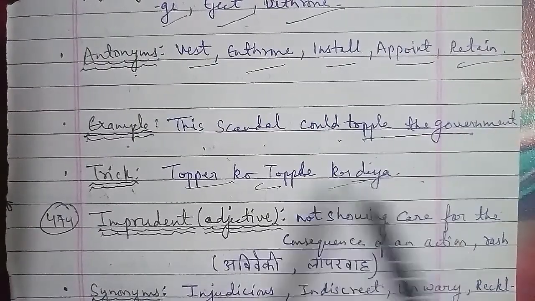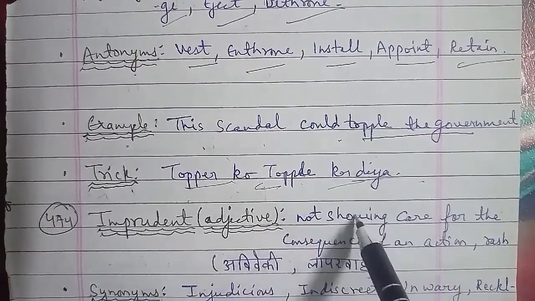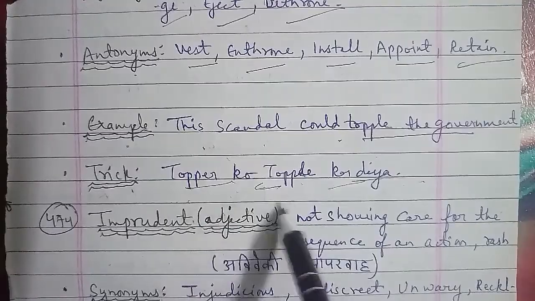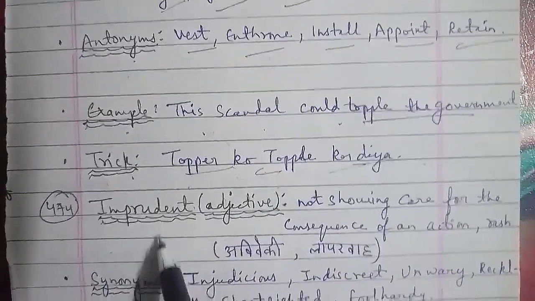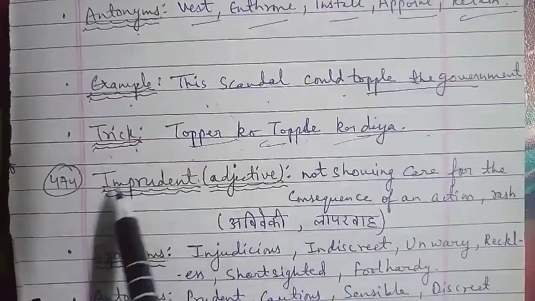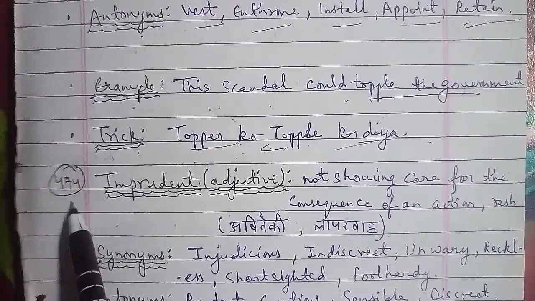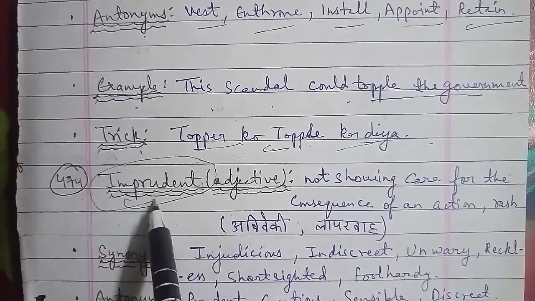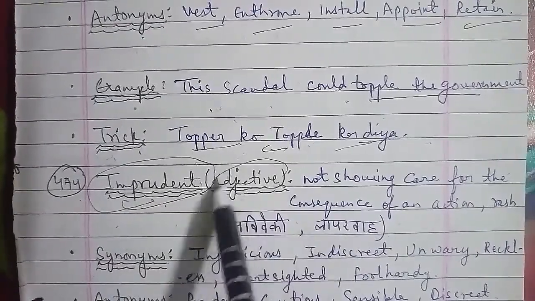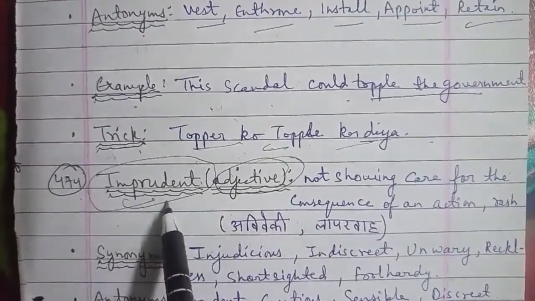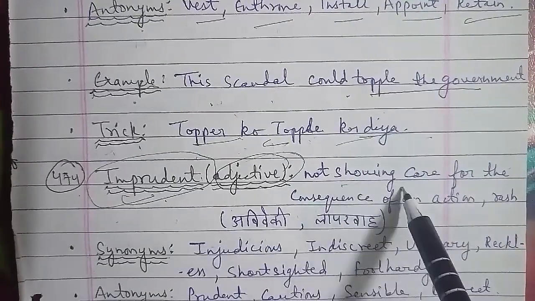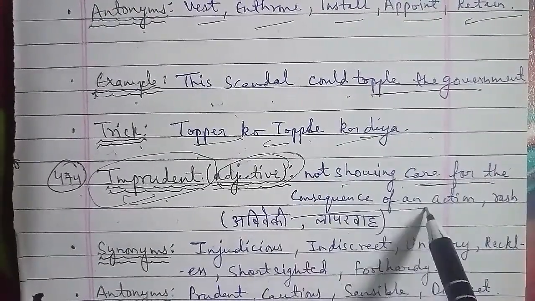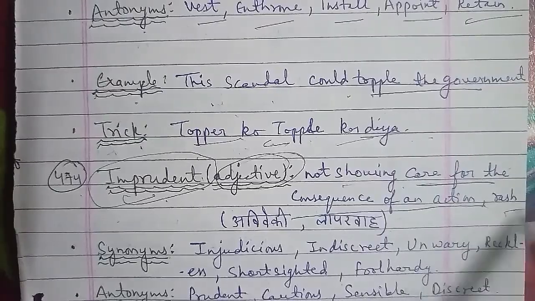Imprudent is a word that is used as an adjective, and the meaning of imprudent here is not showing care for the consequences of an action, or rash. If you are not showing care for the consequences of your actions, or acting rashly, that is imprudent. You can use the word imprudent in Hindi as अविवेकी या लापरवाह. लापरवाह भी होते हैं अगर कुछ लोग, या something that has been done as लापरवाह, you can use the word imprudent there.